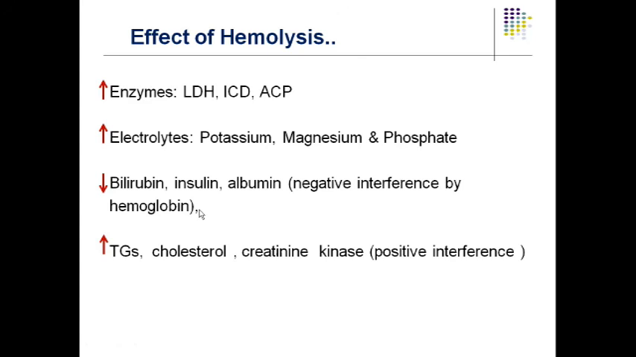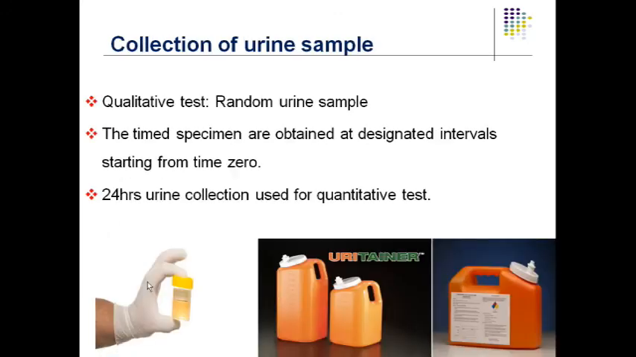It can cause shoot up of TG, cholesterol, creatinine. And urine sample collection: sometimes we use random urine sample, sometimes we use timed specimen, sometimes we use fasting urine sample, sometimes we use 24-hour urine sample. Suppose today 8 o'clock morning I started, I asked the patient to start collecting the sample for 24 hours.